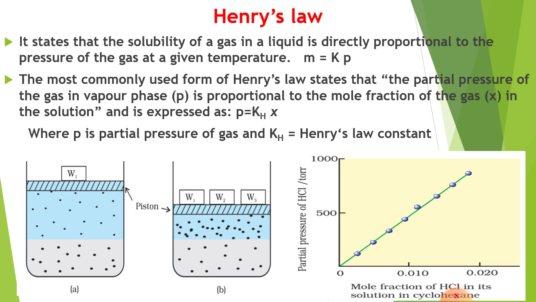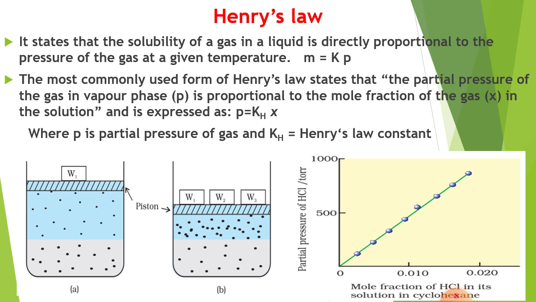Next, Henry's law. This law explains the solubility of a gas in a liquid. It states that the solubility of a gas in a liquid is directly proportional to the pressure of the gas at a given temperature. M equals K P. Here K is a constant, P the pressure, M is the mass of gas in terms of solubility, which is directly proportional to pressure.